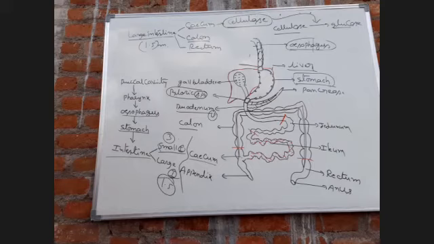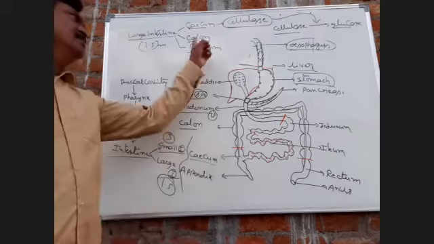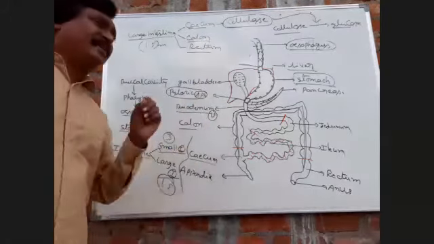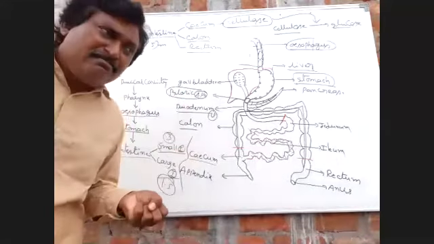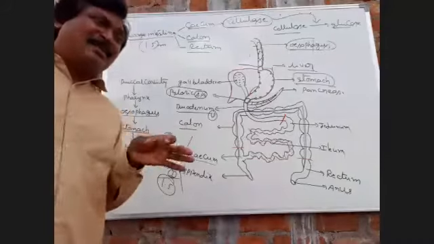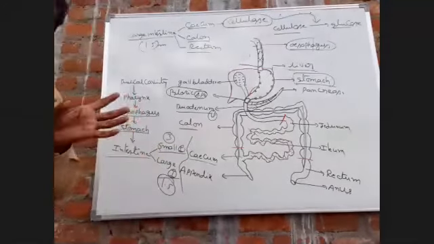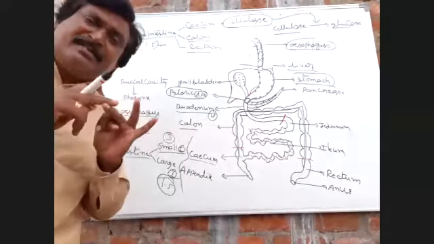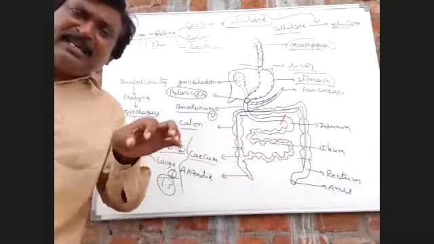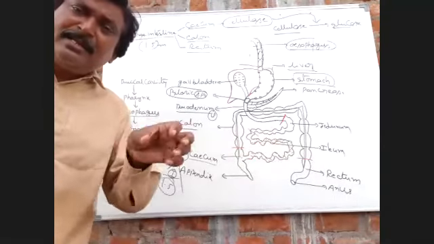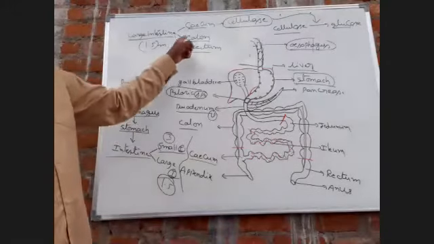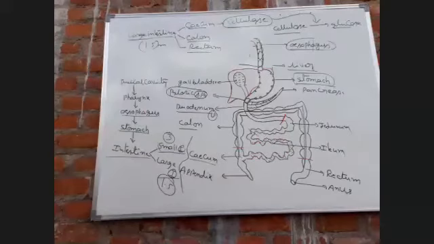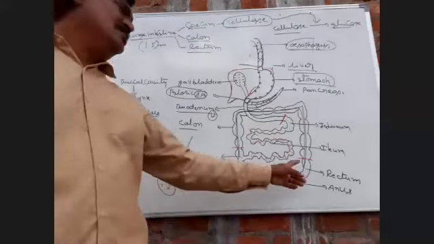Next, over the colon. Already we covered the tinea and haustra. What is the main function of colon? Reabsorption of water, minerals, and drugs from undigested food, nothing but excretory product. That is the main function of colon. Next, last, rectum.